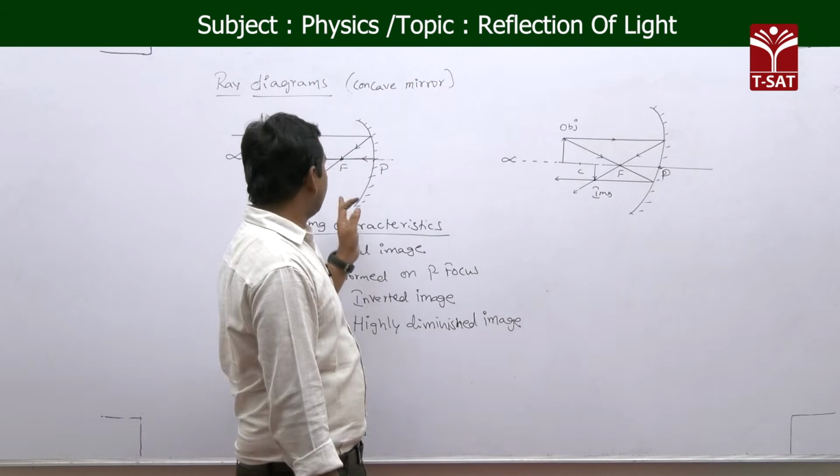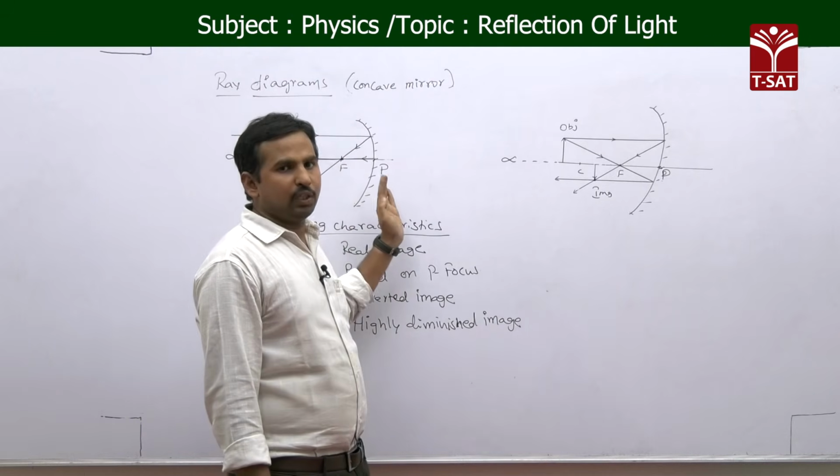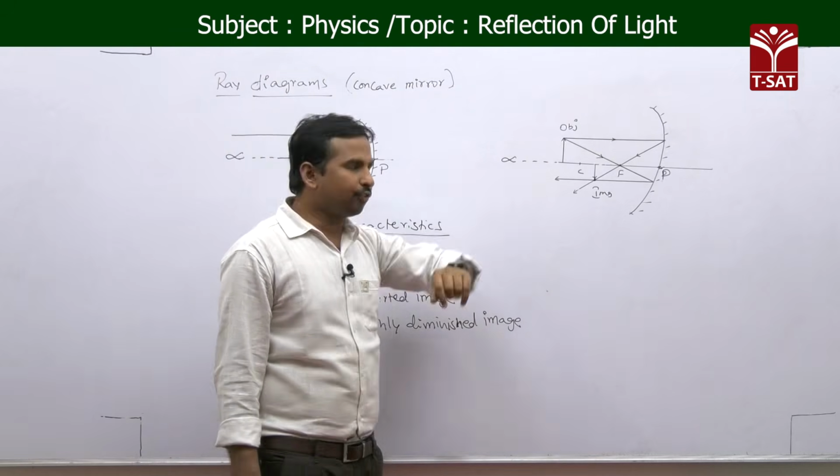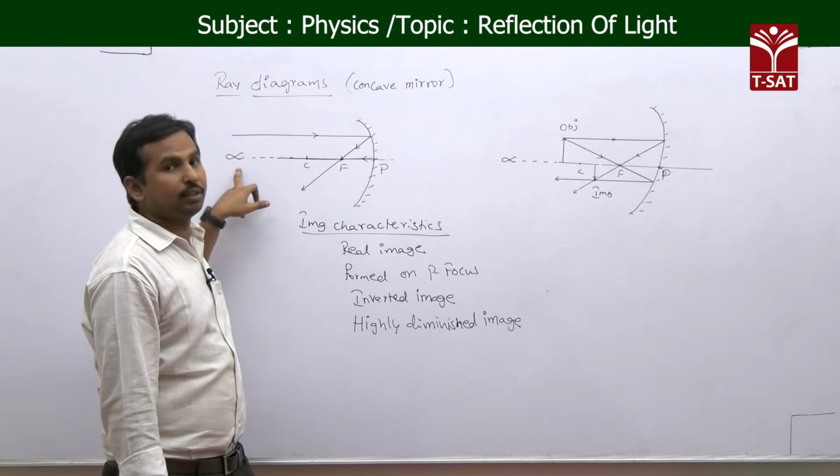See, if you observe here, now slowly we are moving the object closer to the mirror. As in the first case, the object was at infinity.